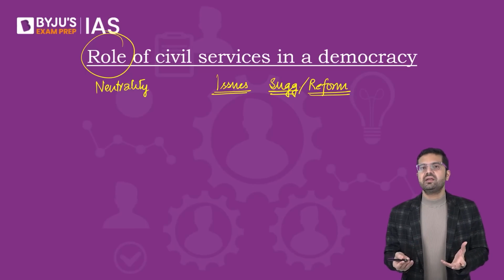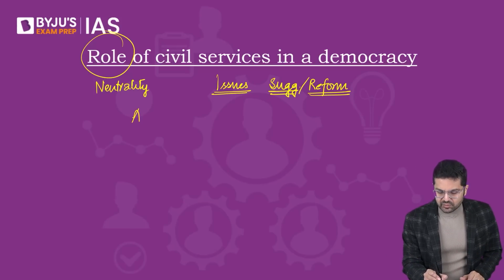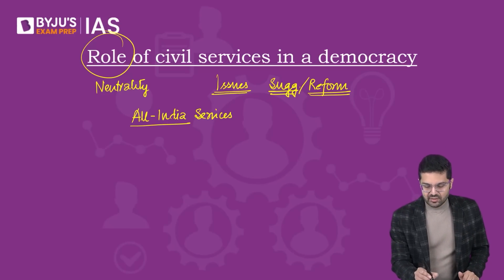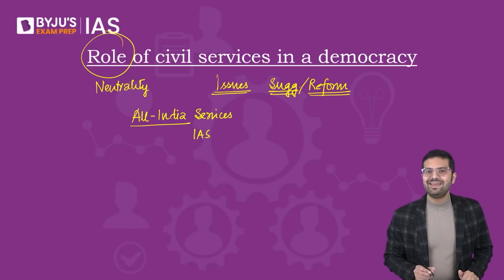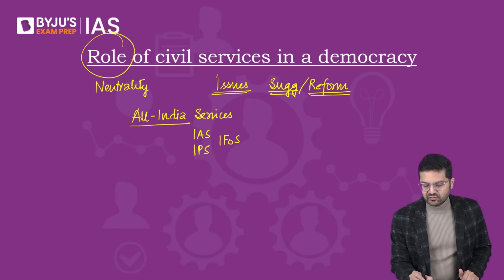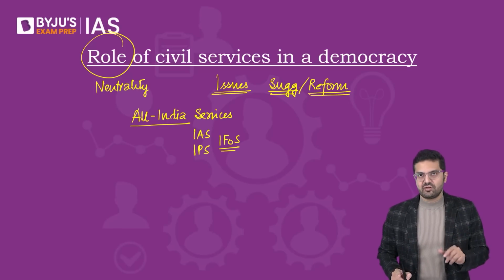Under this broader heading, you should also focus on the All India services. All India services are as of now 3 services: the IAS, the administrative service, the police service, and the Indian Forest Service, not foreign forest service.